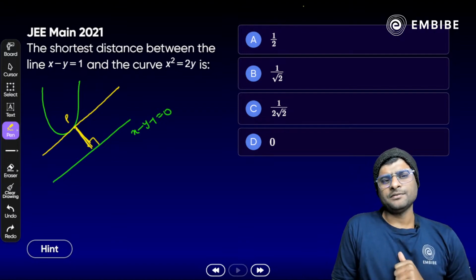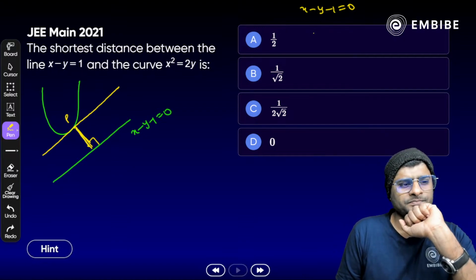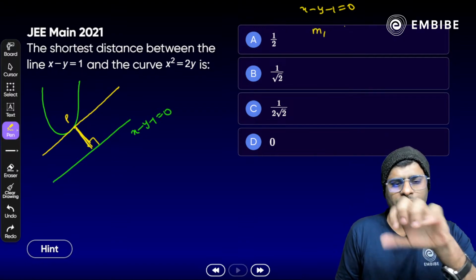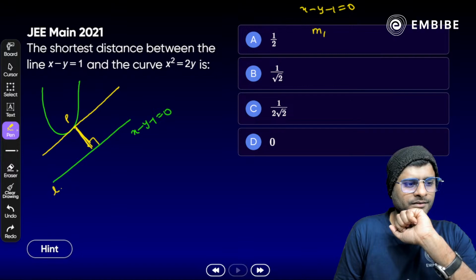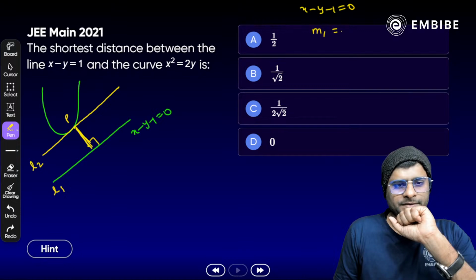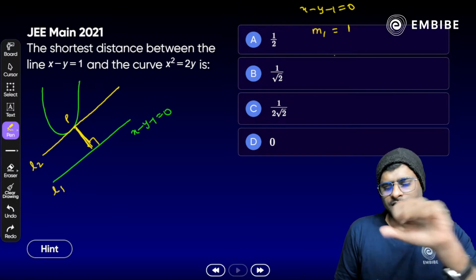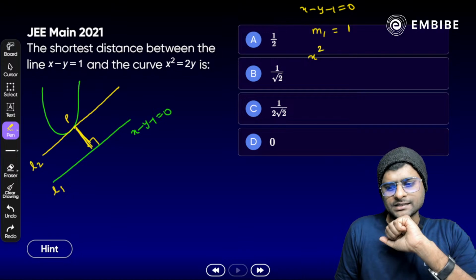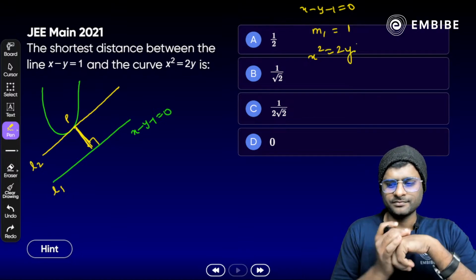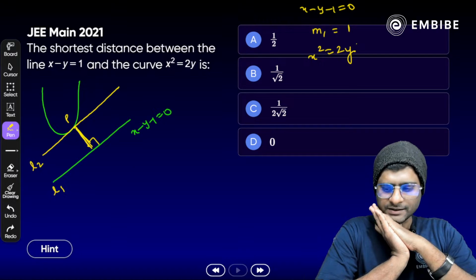So we have x minus y minus 1 is equal to 0. What will be the slope of this line here? We have to assume m1. This is line L1 and L2, remember. So m1 is what? Minus coefficient of x by coefficient of y, that is 1. Then we have the second curve x square equal to 2y. We need to find the slope of this curve as well.